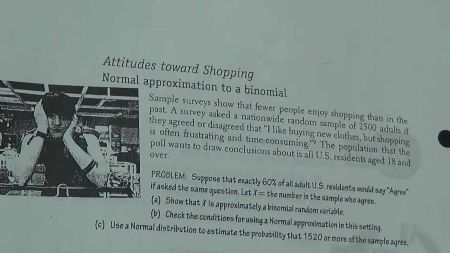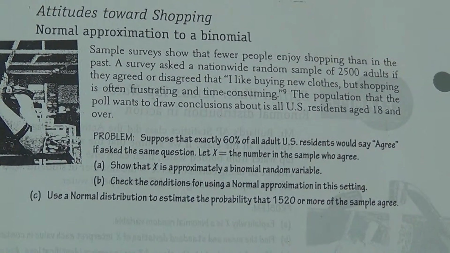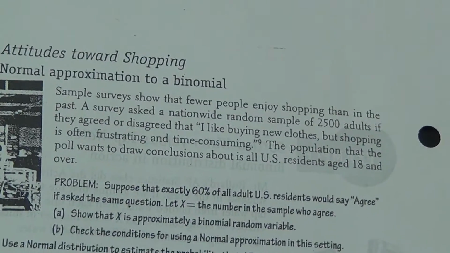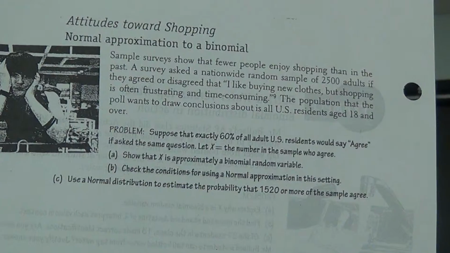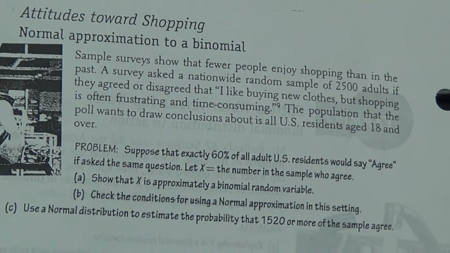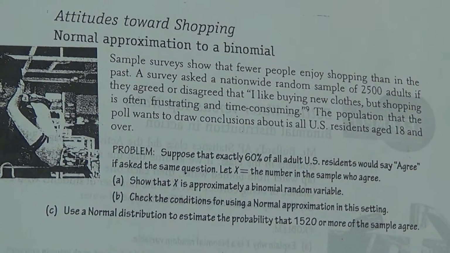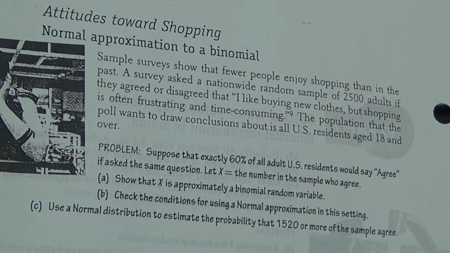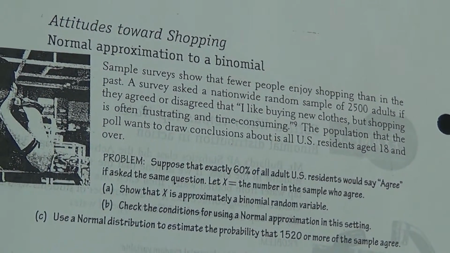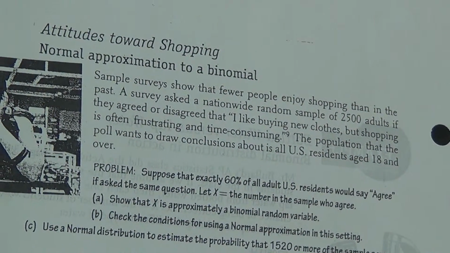Attitudes towards shopping. Normal approximation to a binomial. Sample surveys show that fewer people enjoy shopping than in the past. A survey asked a nationwide random sample of 2,500 adults if they agree or disagree that I like buying new clothes, but shopping is often frustrating and time consuming. The population that the poll wants to draw conclusions about is all U.S. residents aged 18 and over.